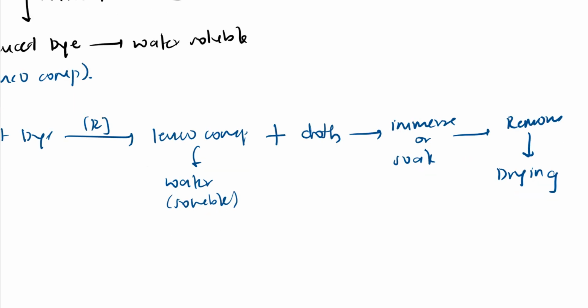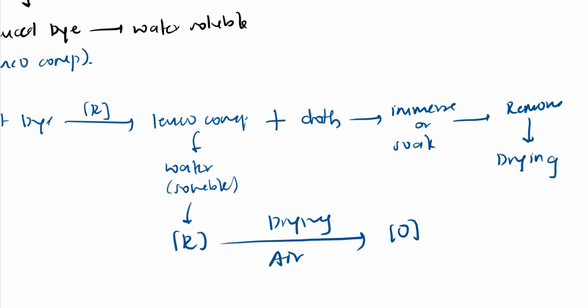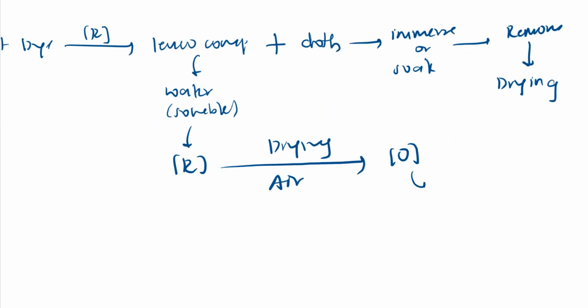This is the reduced form. When I keep it for drying in the presence of oxygen, air will be there. So what happens, the reduced form will be oxidized again. This oxidized form will have color. In this way we dye it.